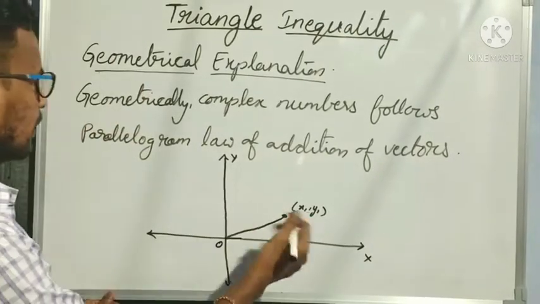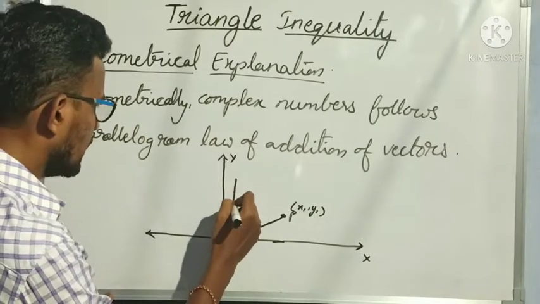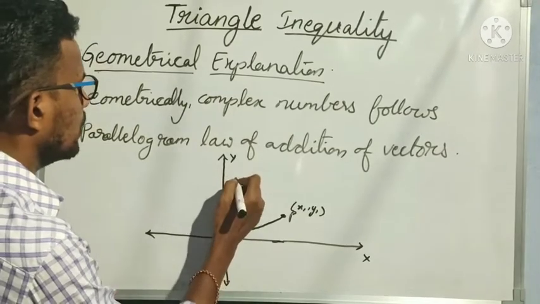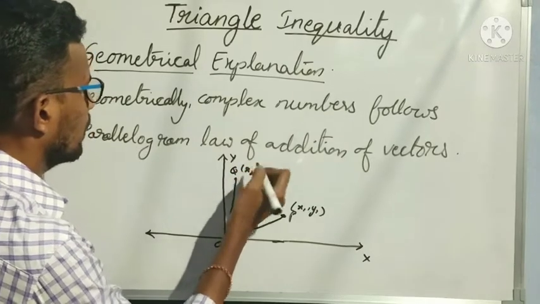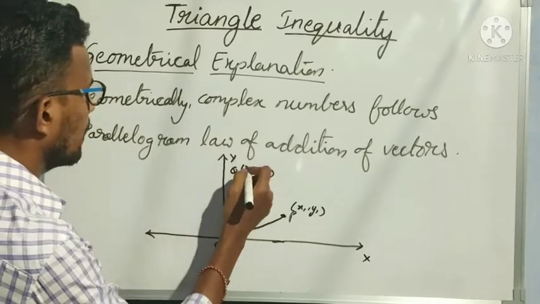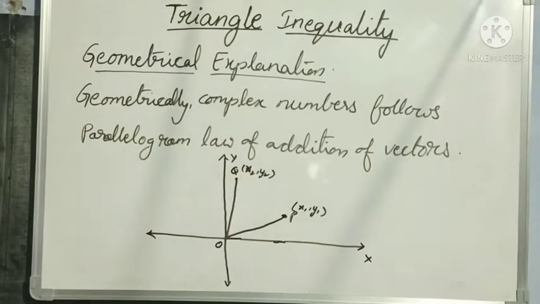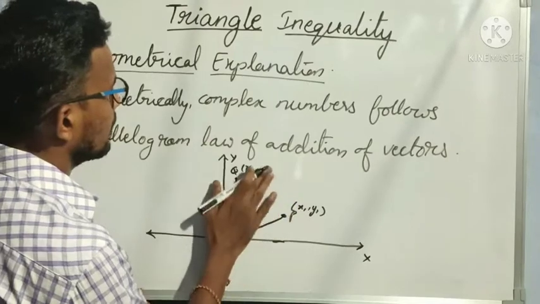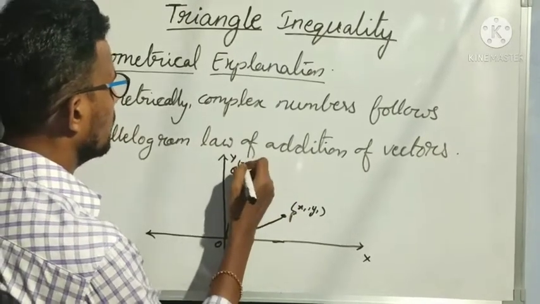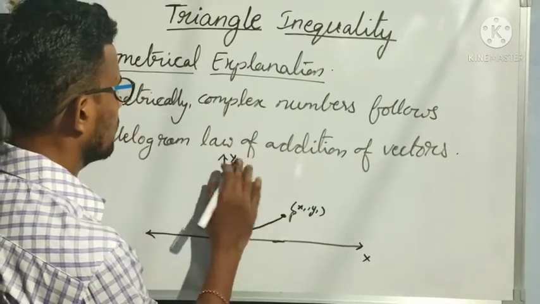First let us understand this with the help of coordinates. Here I am taking one more point Q with coordinates x2, y2.